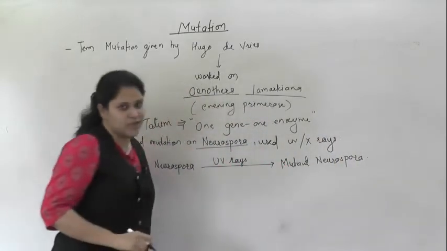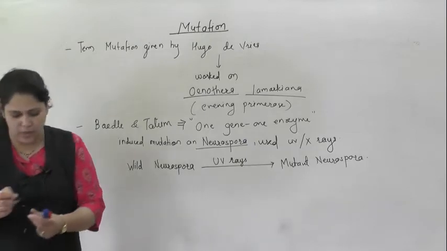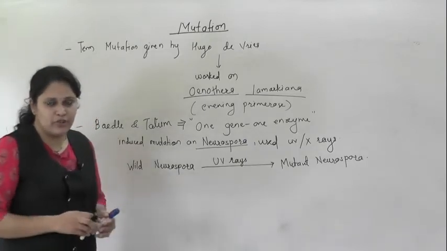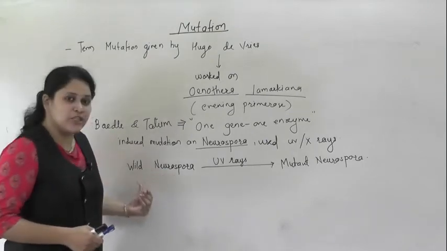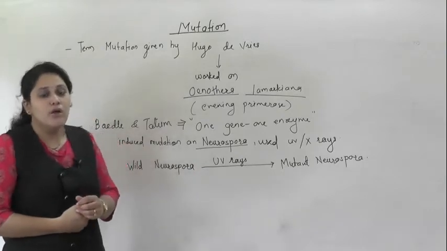Just try to understand what happens. They used the wild Neurospora strain, exposed it to UV rays and converted it into mutant Neurospora.